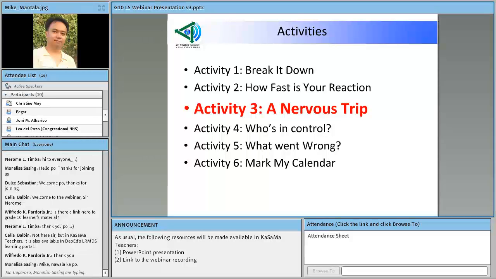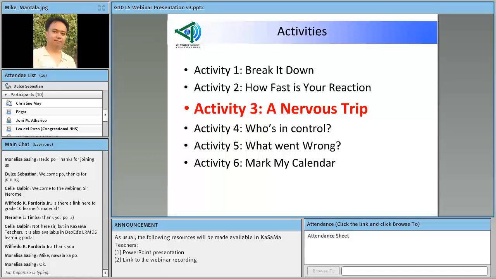Okay, so as I was saying, the last activity is titled Mark My Calendar. And the context of this activity, of course, is a description of feedback mechanisms that are involved in regulating processes in the female reproductive system. Okay, so this is where another organ system would come in, the reproductive system.